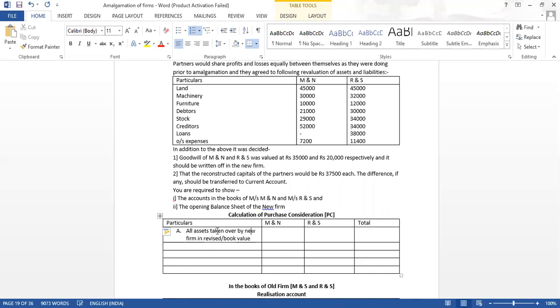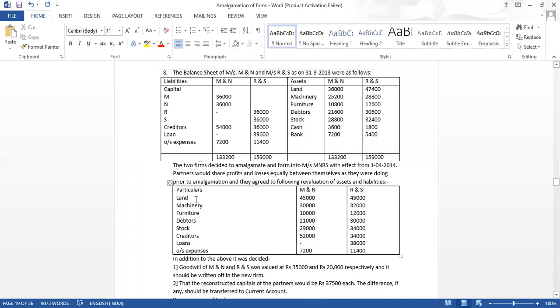So now we have checked what all assets: land, machinery, furniture, debtors, stock. Other than cash and bank balance, all other assets' new values are given. So let us copy all the values of the assets.